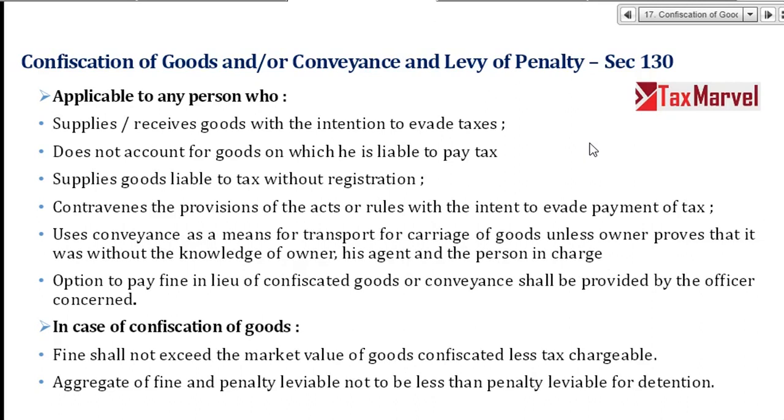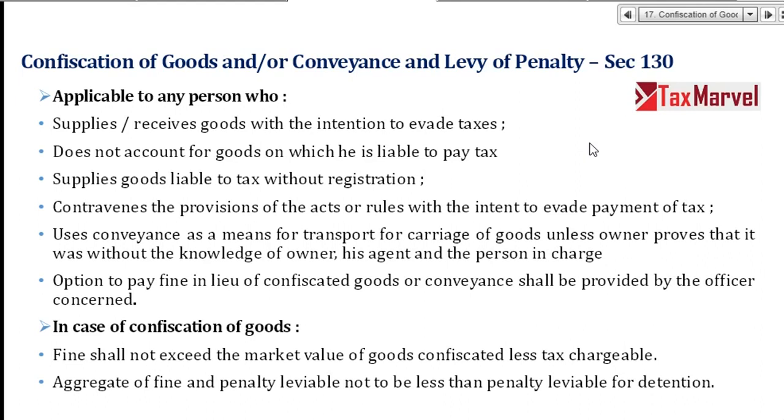This is applicable to any person who supplies or receives goods with an intention to evade tax; does not account for the goods on which he is liable to pay tax; supplies goods liable to tax without registration; or contravenes any provision of the act or rules with an intention to evade tax.